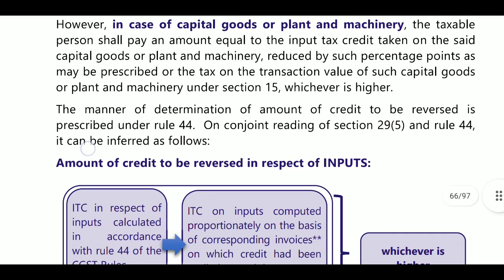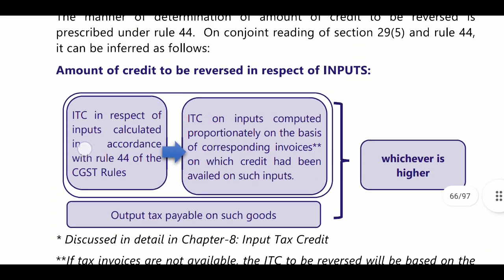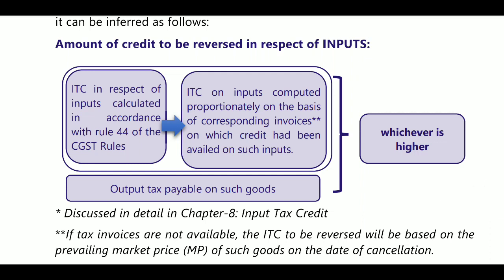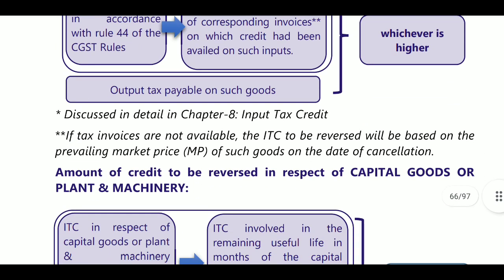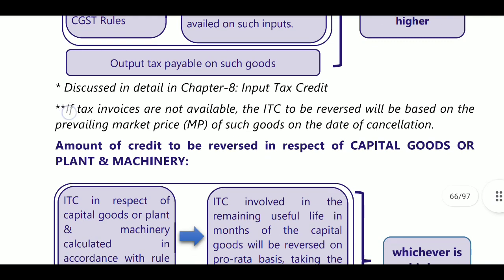Next, the amount of credit to be reversed. What amount is to be reversed? In case of inputs, the ITC is to be reversed as per Rule 44. ITC on inputs is computed proportionally on the basis of corresponding invoices on which credit has been availed on such inputs. Output tax payable, whichever is higher, will be calculated. And if the tax invoice is not available, the ITC to be reversed will be based on the prevailing market price. If you have invoices, based on the invoices we will calculate the ITC. If you do not have invoices, then we will go with the market price of such goods on the date